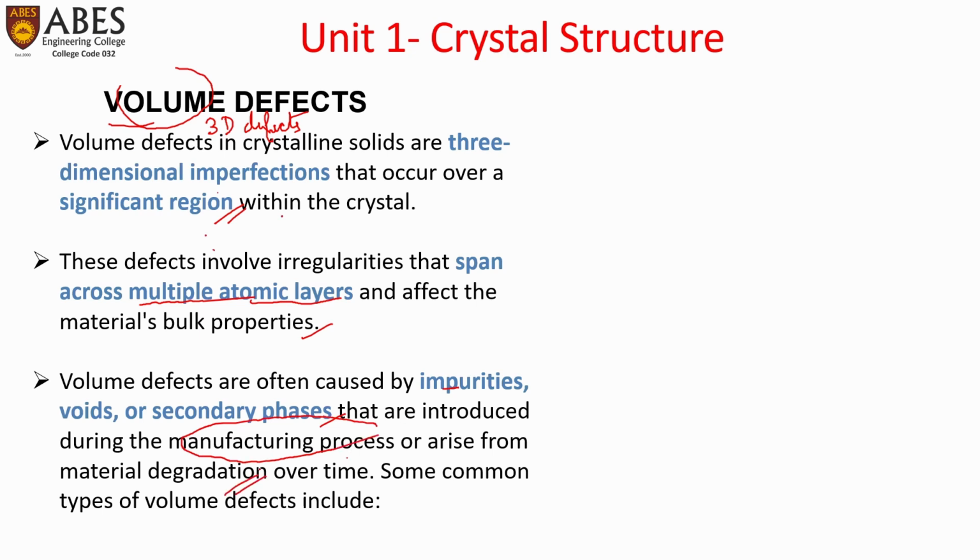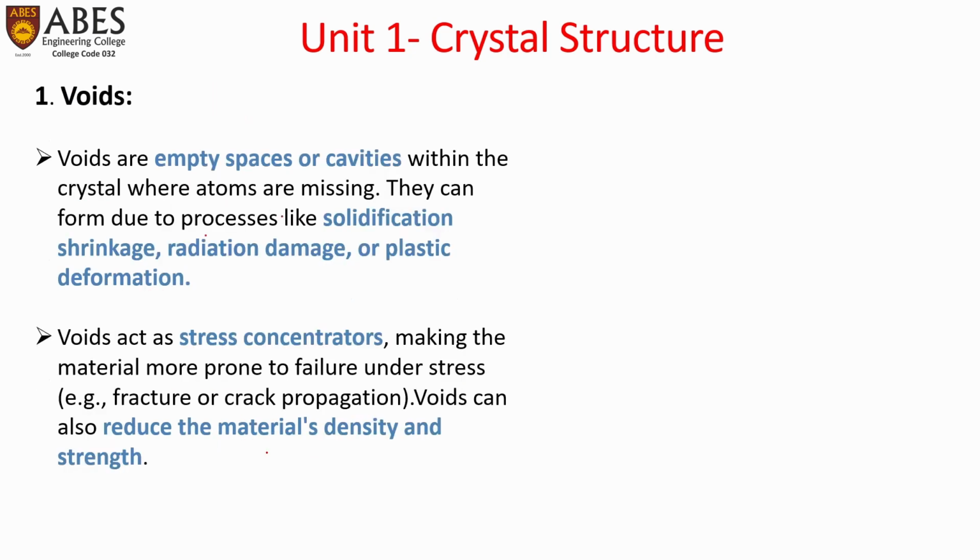Some common types of volume defects include, first one, voids. These are empty spaces or cavities within the crystal where atoms are missing.